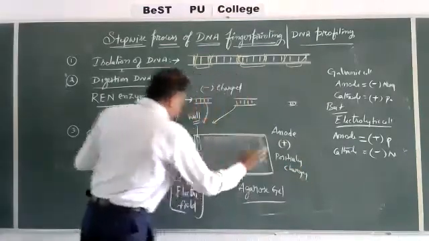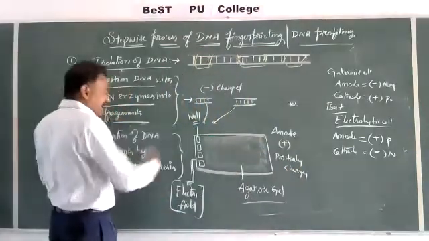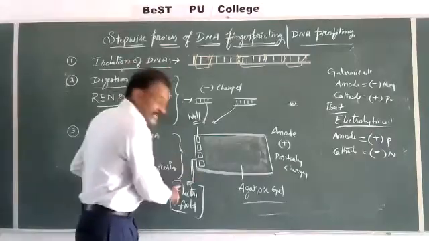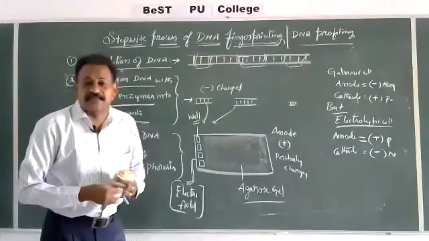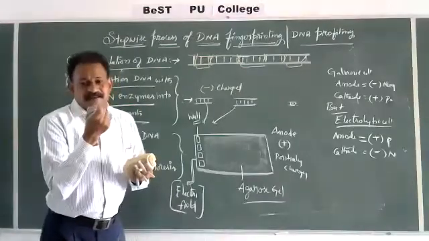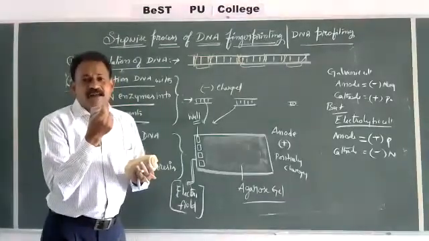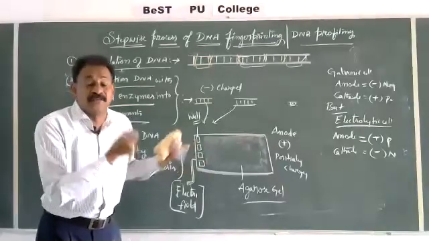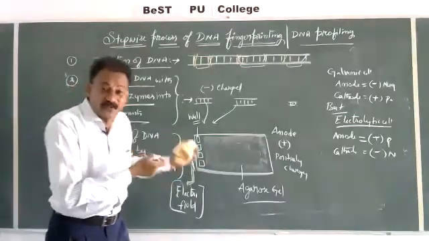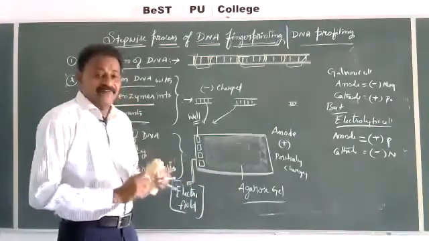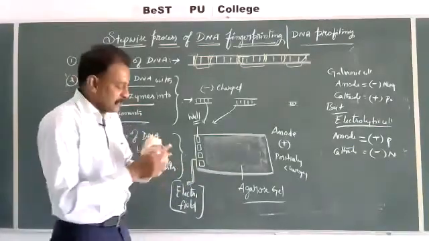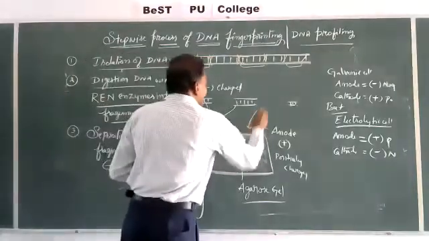So when DNA is moving by the electric field in the agarose gel, we are not able to see the DNA because it is very small. Only an electron micrograph can show it. In visible light, normal light, we cannot visualize the DNA fragments. But to see the DNA fragments, we have to apply a dye.